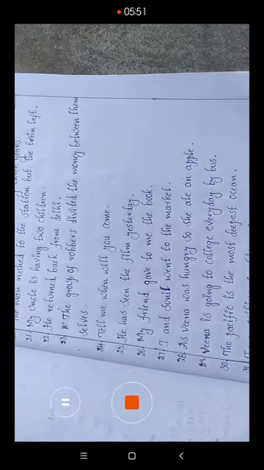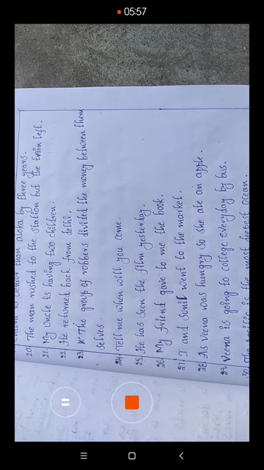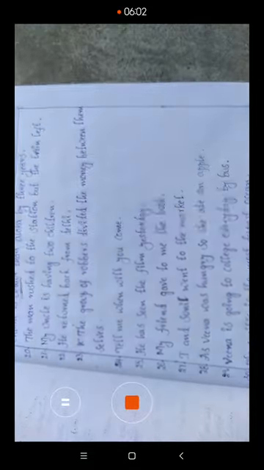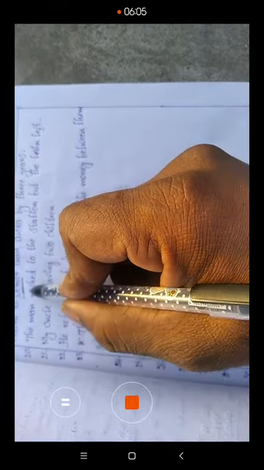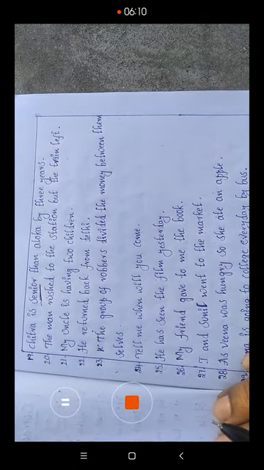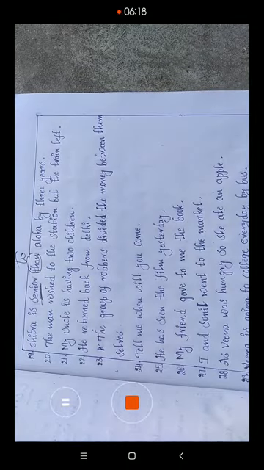And next one, the 20th: Chitra is senior than Eloka by 3 years. Senior than. Actually, it is a comparative sentence. In the comparative sentence, words like senior, junior, prior, major, minor require only the preposition to. Don't write than. Senior to, junior to, minor to, major to, prior to, prefer to. These are Latin words, so after these words we have to write only to in the place of than. That is the right one.